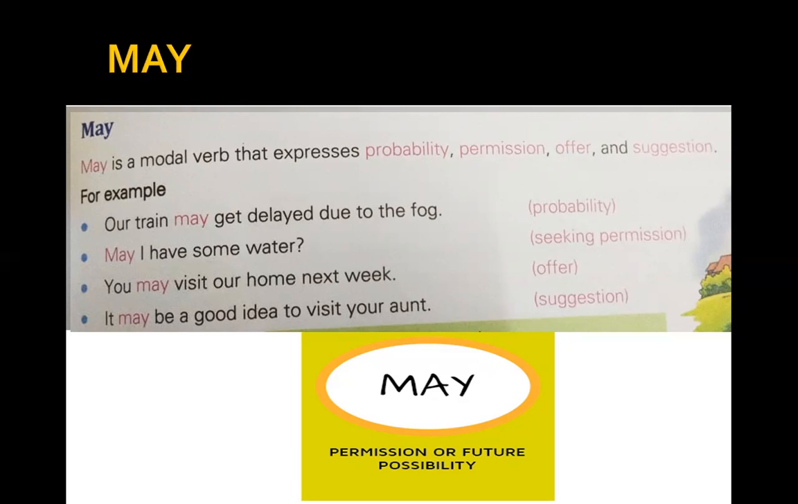May I have some water? Seeking permission. You are asking for water and you are seeking permission here. May I have some water? This is the best way to seek permission because it is a formal way of seeking permission. You may visit our home next week. This is an offer. It may be a good idea to visit your aunt. This is a suggestion. Whenever you are asked to give a suggestion, you may give it by saying that it may be a good idea to visit your aunt.